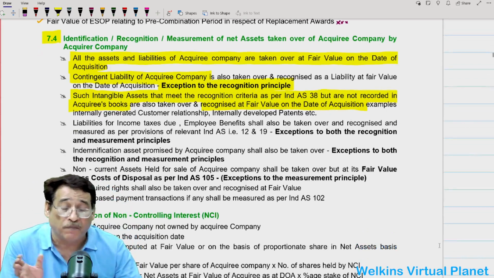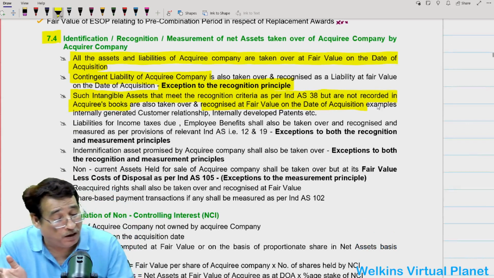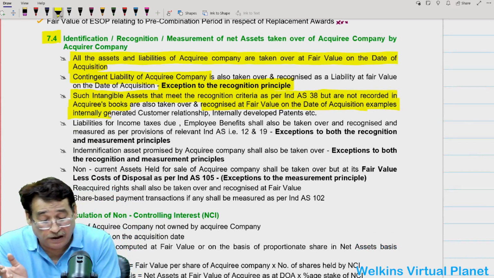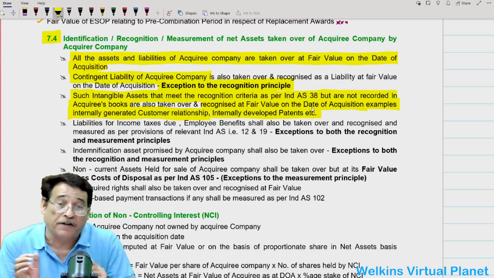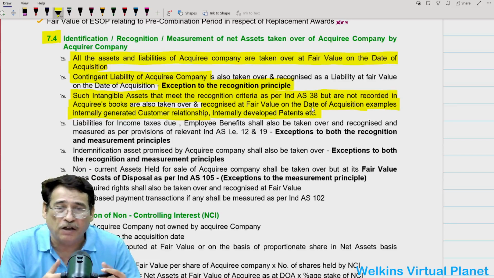Sir, could you give us some example? Yes, surely. Examples are internally generated customer relationships, internally developed patents, etc. These are the examples which we generally come across.